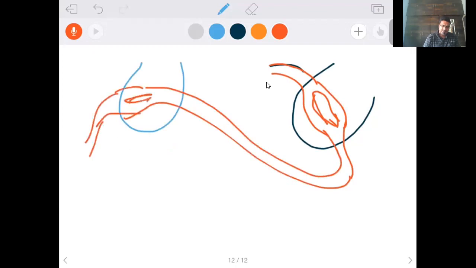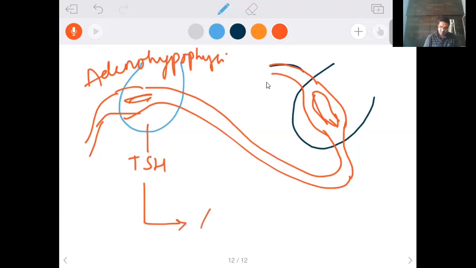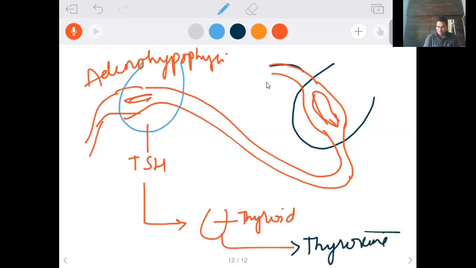Now I'm taking one more example. That is thyroid stimulating hormone, TSH, released by the adenohypophysis, the anterior pituitary. What does the thyroid stimulating hormone do? We know it stimulates the thyroid gland for the secretion of thyroxine hormone. Okay, so then we need to start the story from here.